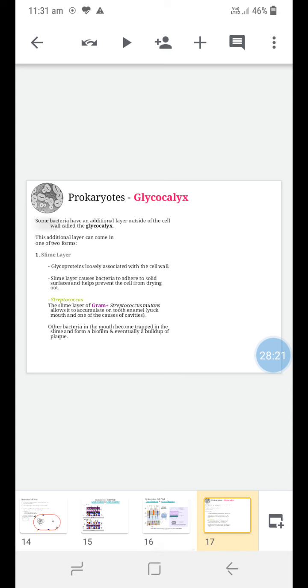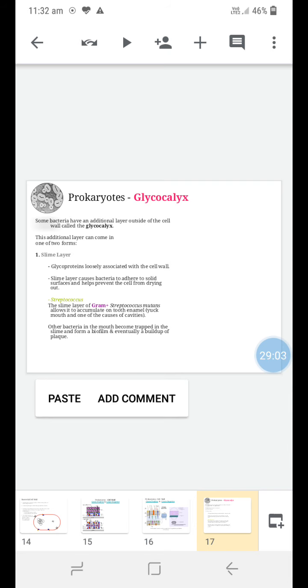Another component of the prokaryote is the glycocalyx. Some bacteria have an additional layer outside the cell wall, called the glycocalyx. It is not present in all bacteria, but some kinds of bacteria have this additional layer. This additional layer can come in one of two forms. The first one is called the slime layer. In the slime layer, glycoprotein is loosely associated with the cell wall, and this slime layer causes bacteria to adhere to solid surfaces and helps prevent the cell from drying out.